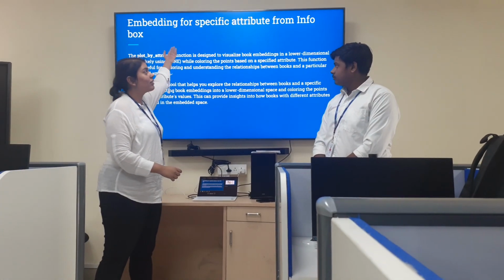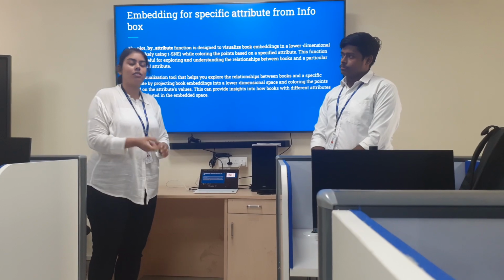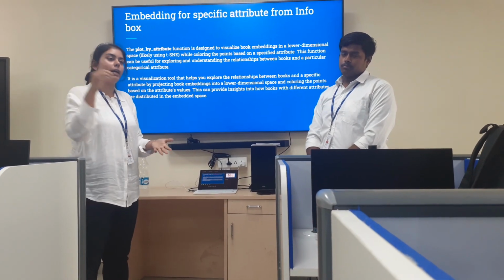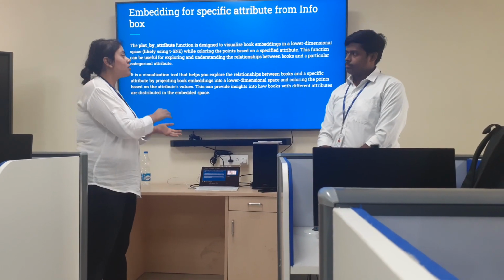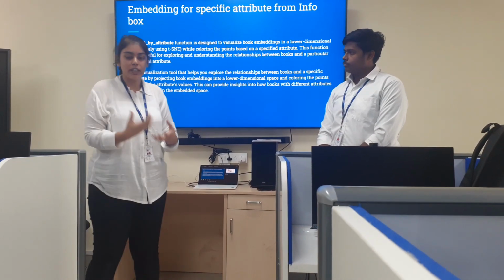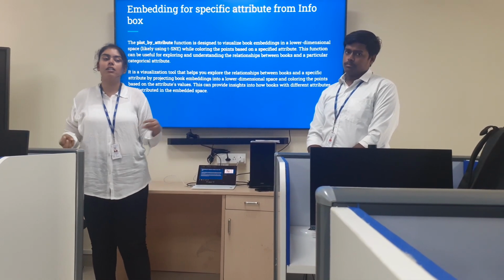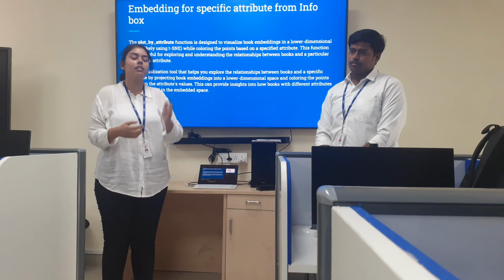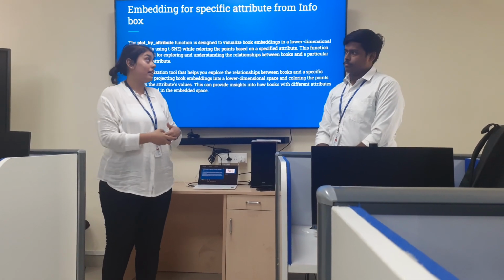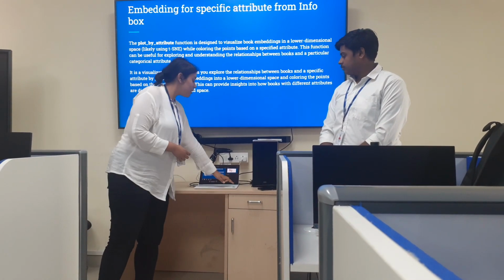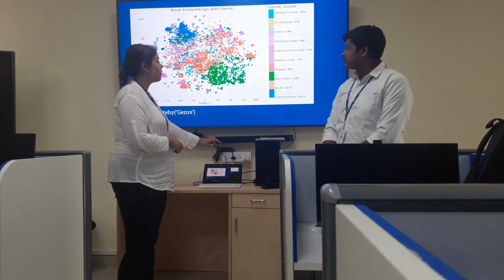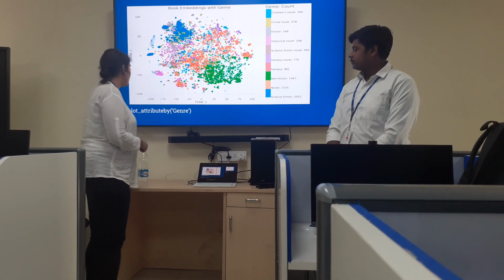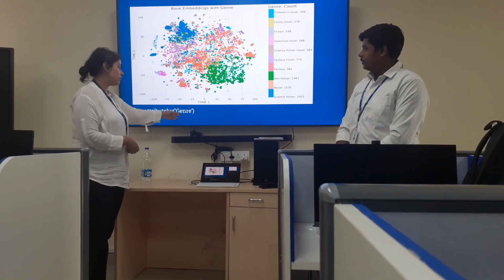Similarly, as we said that we had done some data analysis on the InfoBox, we are trying to embed this into the model to visualize it, because when we are doing embedding, it's hard to predict whether our model is predicting the right output. So we are trying to visualize it using this embedding model. For example, we can plot this by giving the column name.